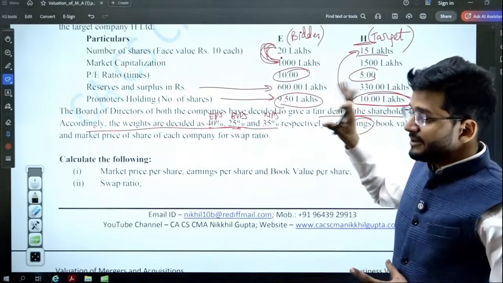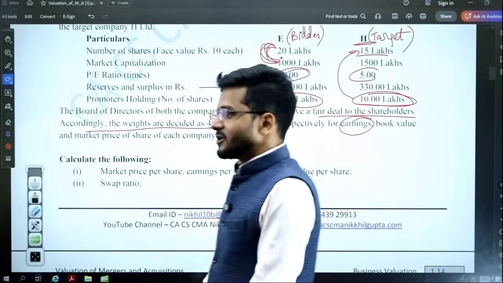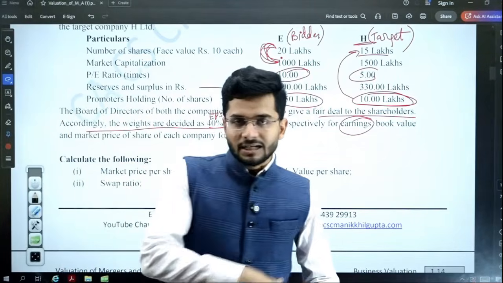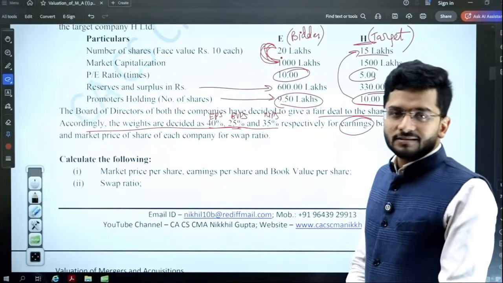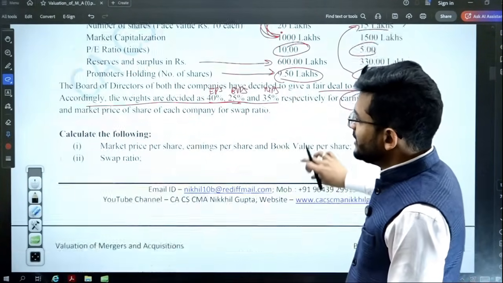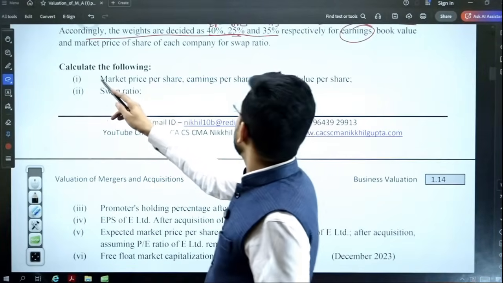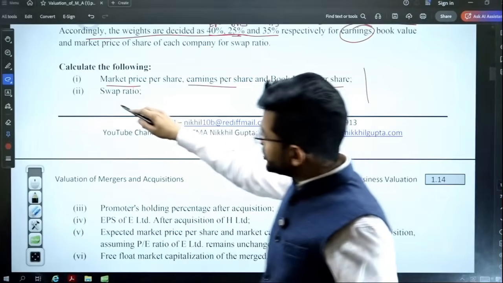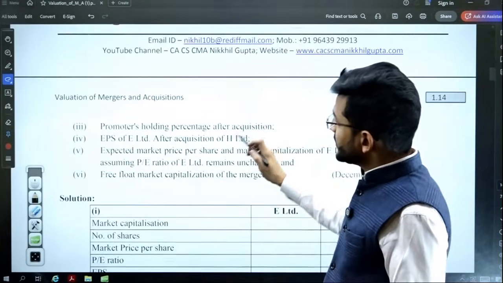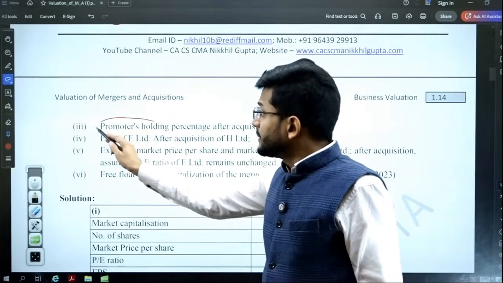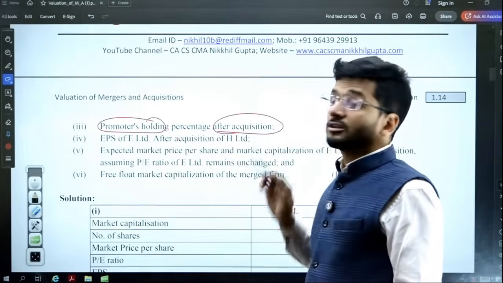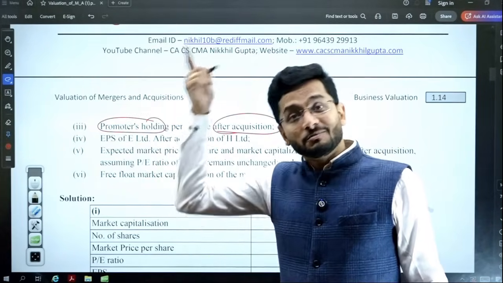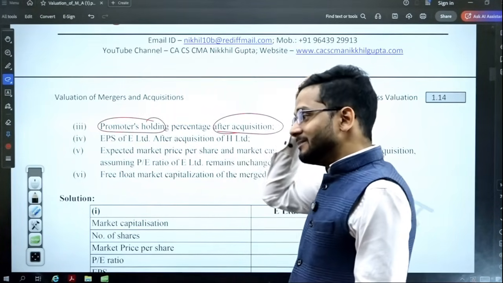So in this question, there's a speciality: not only one measure of swap ratio is undertaken, but multiple measures of swap ratio are undertaken. Calculate the following. First of all, you have to calculate the market price per share, earning per share and book value per share of both the companies. Then you have to compute the swap ratio. Then you have to compute the promoters' holding after acquisition.